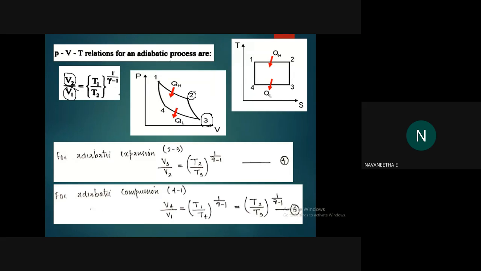Okay. Then what about the adiabatic compression? Adiabatic compression occurs at 4 to 1 process. Okay. So what is the equation? Higher volume. Between V1 and V4, which is higher volume? V4, okay? V4 is the higher volume value. Okay, this is V4 and this is V1. V4 is greater. So the equation should be V4 by V1, okay? Higher to lower. It should be higher to lower, okay? Equal to T1 by T4 all raised to 1 by gamma minus 1.